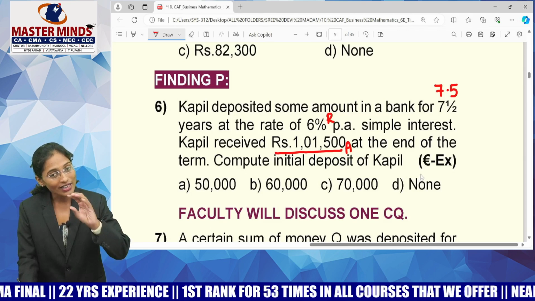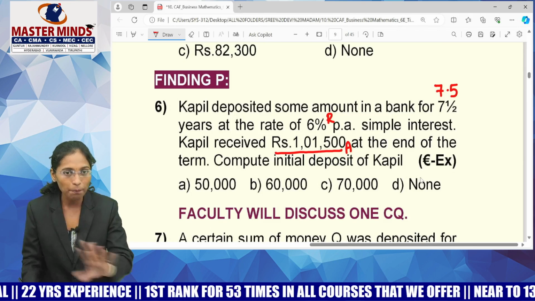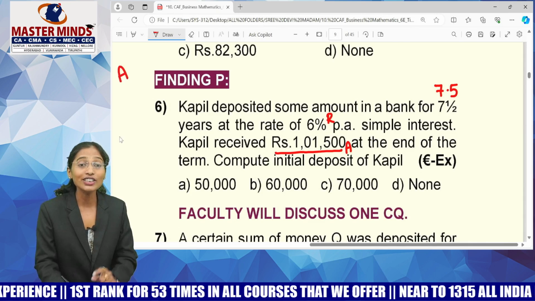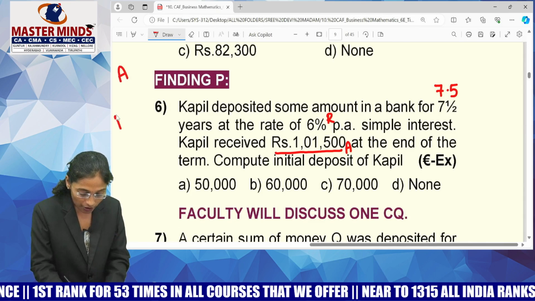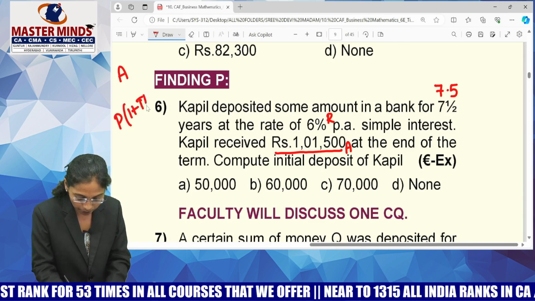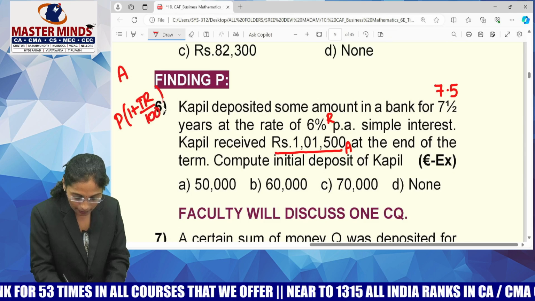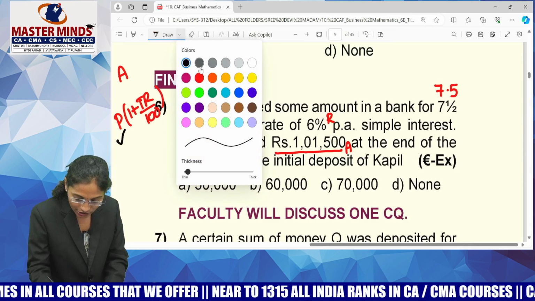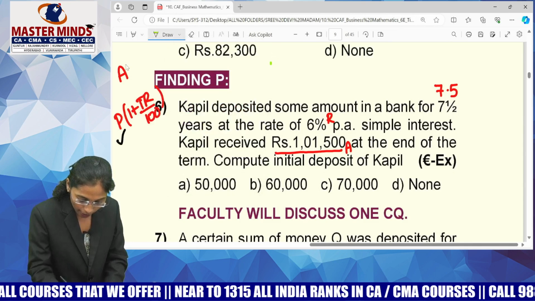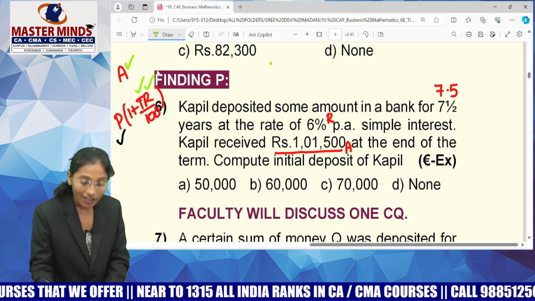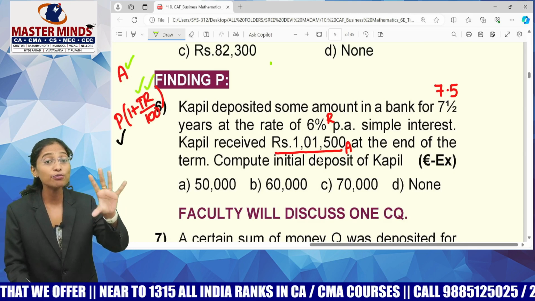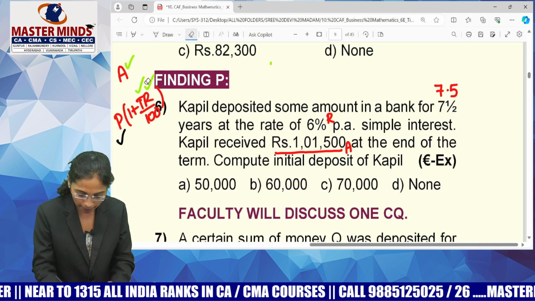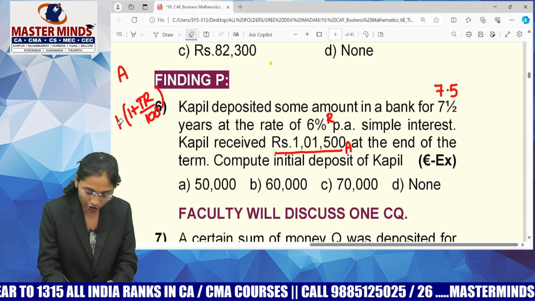Guys, for this question option verification is 100% possible because you are dealing with amount, no? Tell me what are all the terms involved in the formula for amount? P of 1 plus TR by 100. In your options, P is there. Am I correct or not? In your question, who are there? Amount is there, time duration is there, rate of interest is there. If your question and options together have all the terms in the formula, option verification is 100% possible, if you want to do it that way.